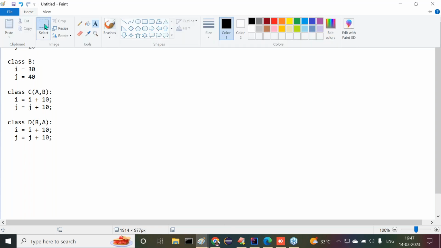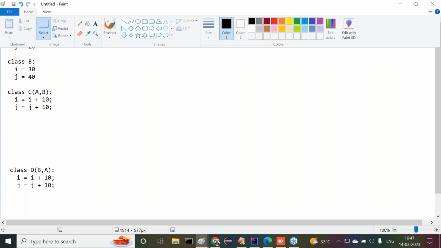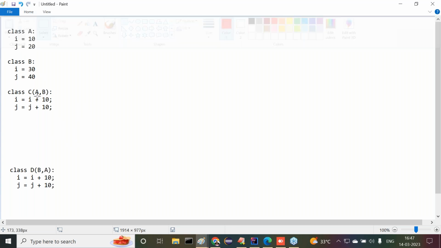I want to take this case later on. First understand this one only. Now all of you observe carefully. Inside this, first we access I is equal to I plus 10. Here two superclasses are available. I value is available in both the superclasses. Now here the confusion is, in the case of Java, from which superclass the I value is coming. That is the confusion we are having. Am I right or not?